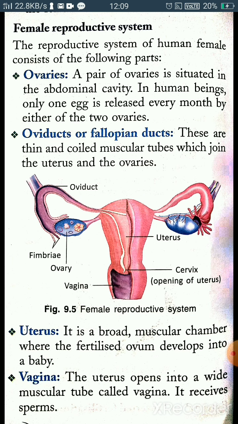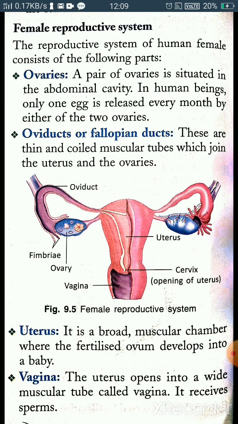In the previous class, we discussed fertilization, the types of fertilization, and the human reproductive system, in which we discussed the male reproductive system and its parts. Today, we are going to discuss the female reproductive system.